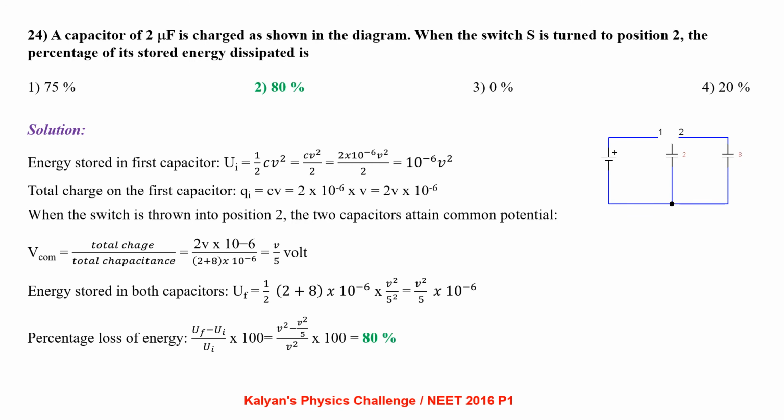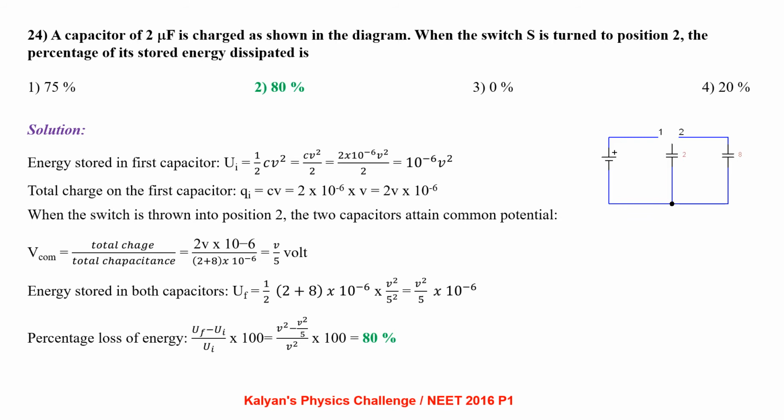A capacitor of 2 microfarad is charged as shown in the diagram. When the switch S is turned to position 2, the percentage of its stored energy dissipated is. The energy stored in the first capacitor is half CV square, that is 10 power minus 6 V square. Now the total charge on the first capacitor is CV, that is 2V into 10 power minus 6 coulomb. When the switch is thrown to second position, the two capacitors attain a common potential given by Vcom equal to total charge by total capacitance. That comes out to be V by 5 volt.